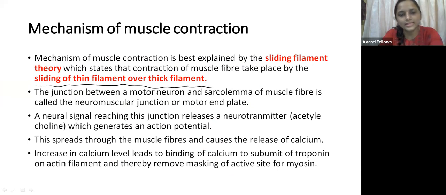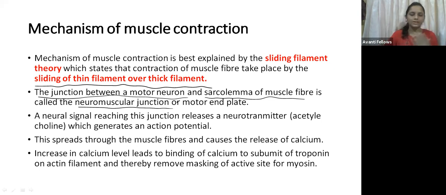Here, the sliding of the thin filament over the thick filament, not the thick filament over the thin filament. The junction between the motor neuron and the sarcolemma of the muscle is called the neuromuscular junction. For example, here is the muscle, and here is the nerve fiber coming from here, carrying some signal. There is a gap between the muscle and this nerve fiber, and this gap is called the neuromuscular junction, or the motor end plate.